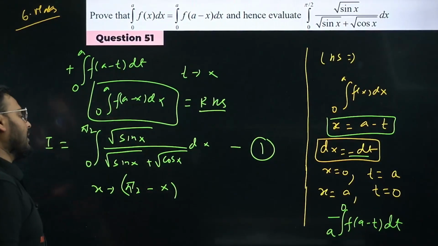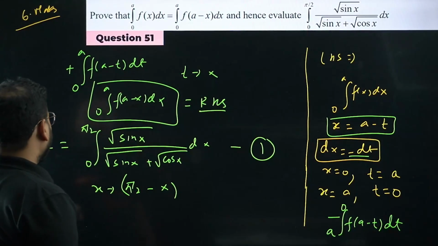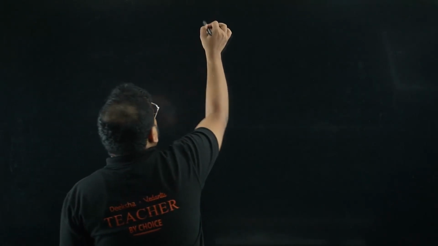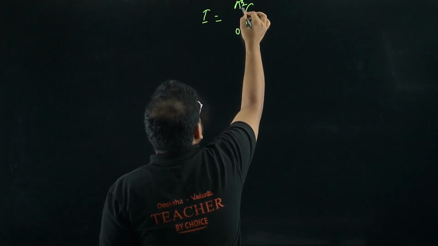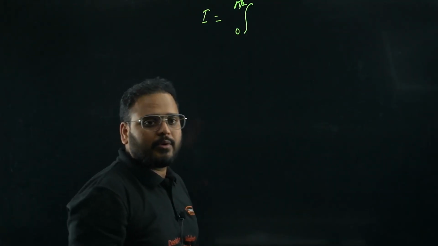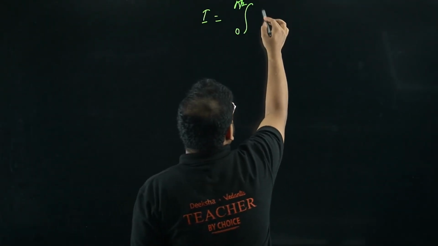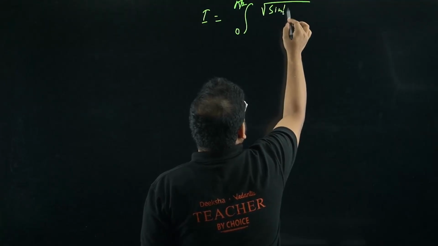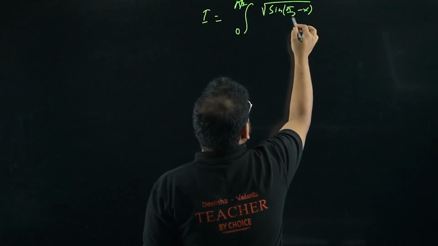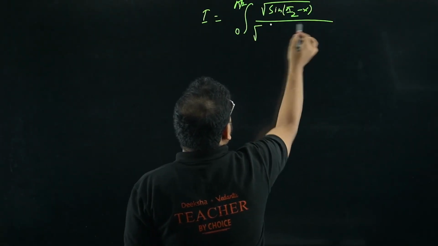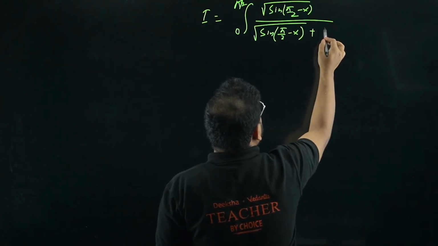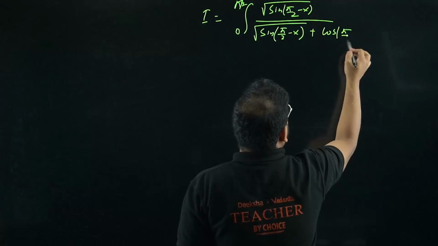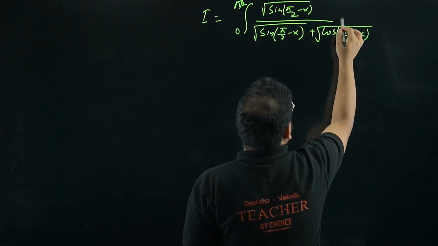What are you going to get? Your I will become 0 to pi by 2. The limit will not change, we just saw the property. You'll have root of sin of pi by 2 minus x divided by root of sin of pi by 2 minus x plus cos of pi by 2 minus x, dx.